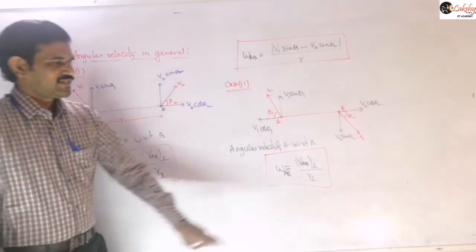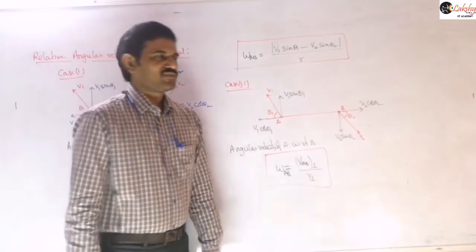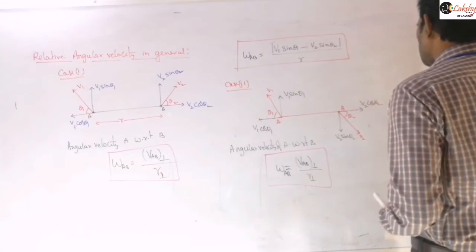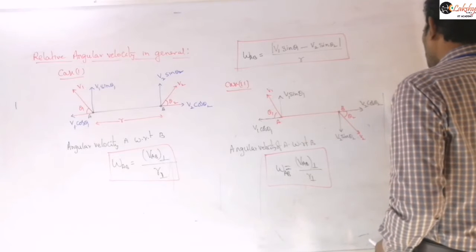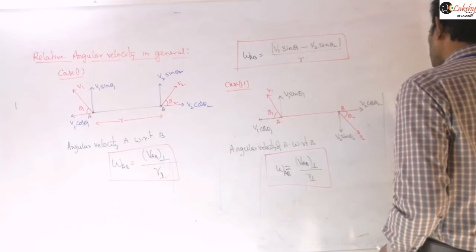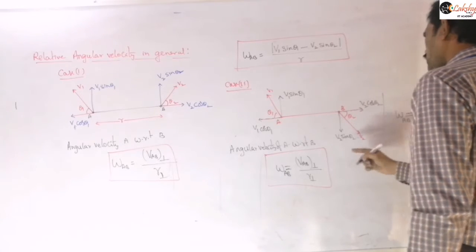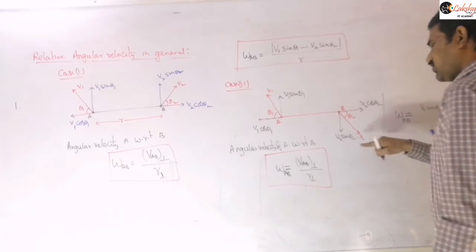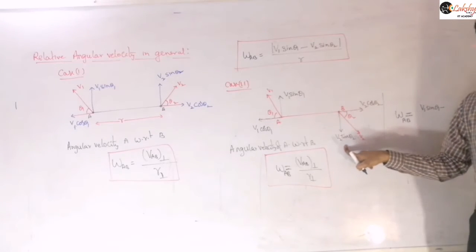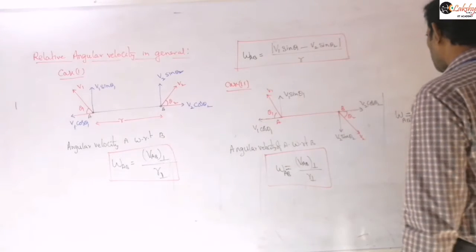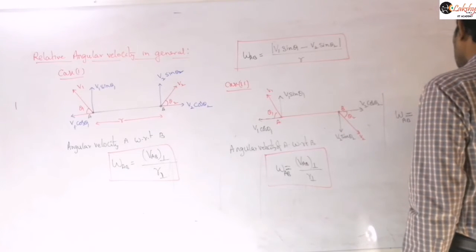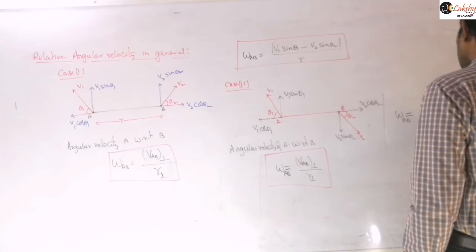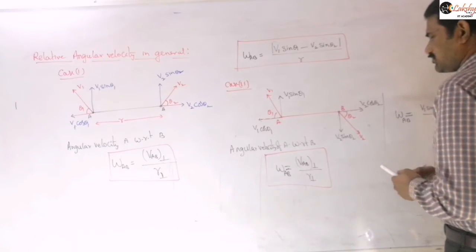Now let us write this value here. The velocity of A with respect to B, let us write. So we can write this expression as omega AB is equal to, now V1 sin theta 1, minus of minus we need to write here because it is in opposite direction there. So minus of minus means plus you will get. So this value is V2 sin theta 2 you will get, divided by this R. So that is a simple expression there.